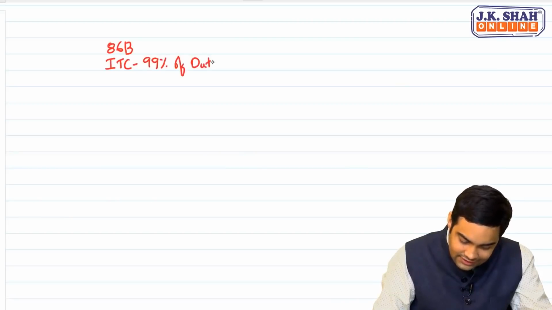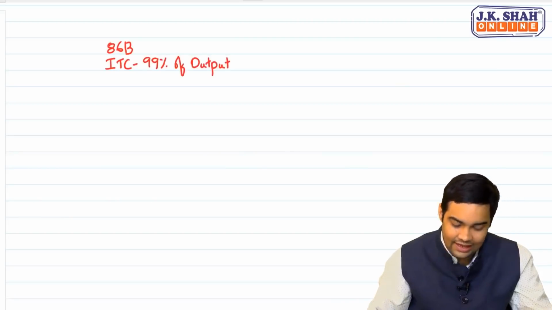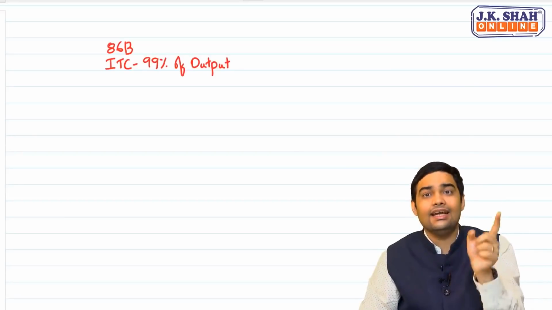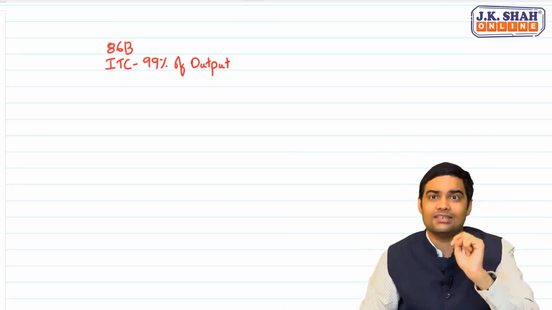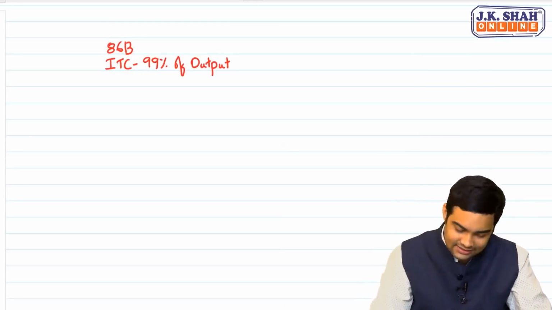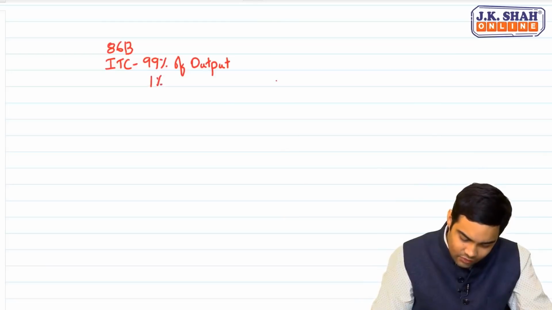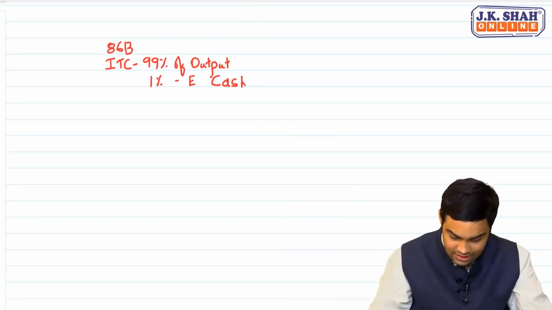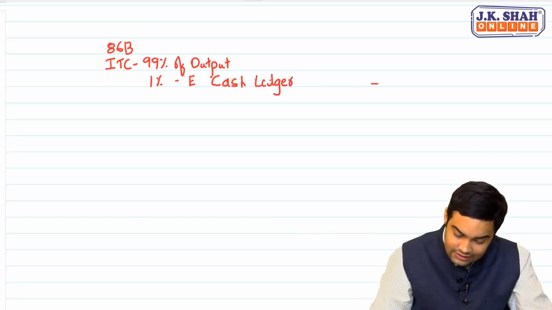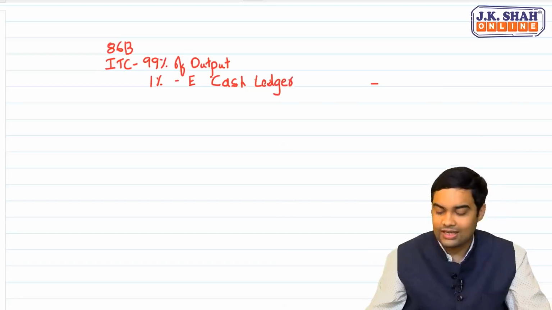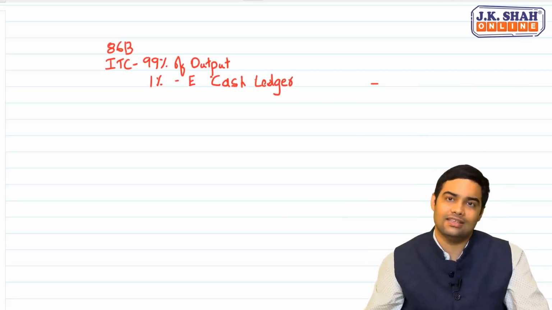What does it technically mean? When I say I can use my ITC to discharge 99% of output, that means 1% I have to pay through the e-cash ledger. But tell me one thing, will it create difficulty for certain genuine cases? Yes, obviously it will create difficulty for some genuine cases, and that's why there are various conditions applicable in this.